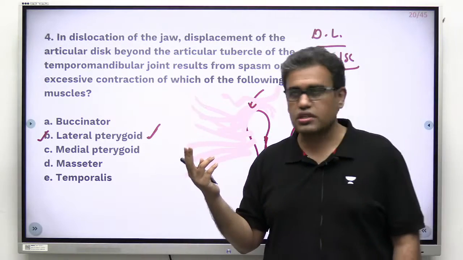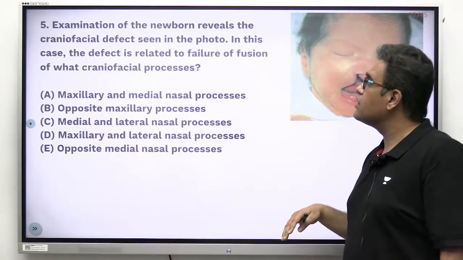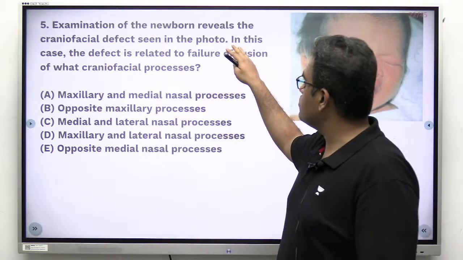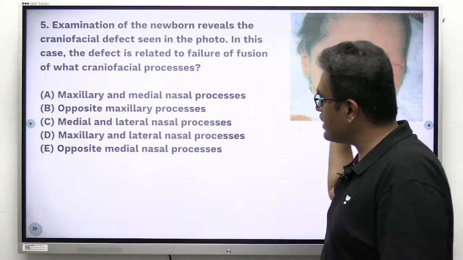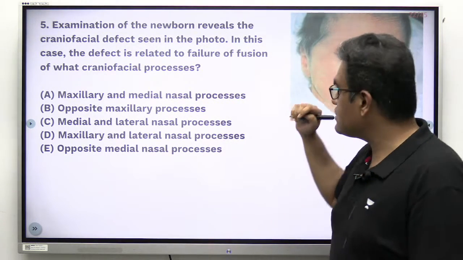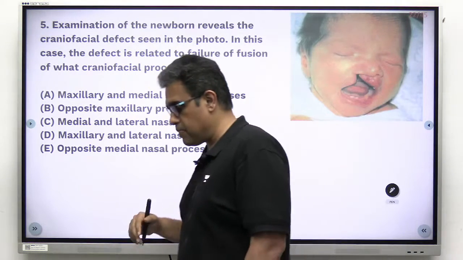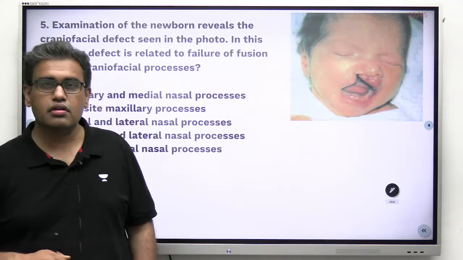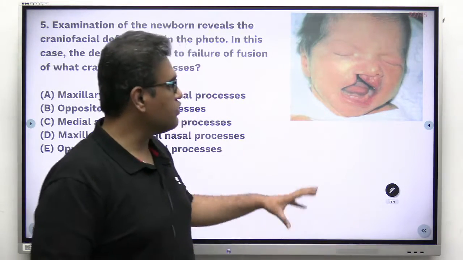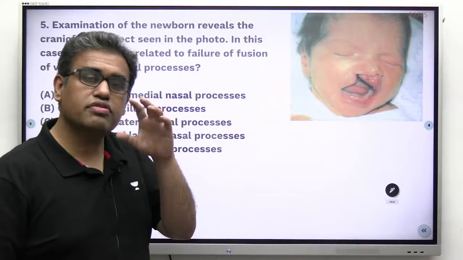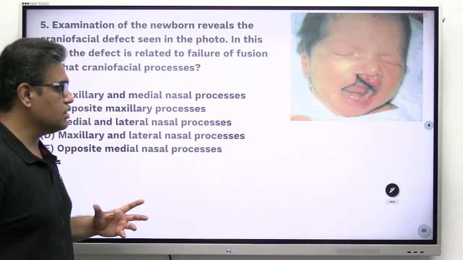Let's see the next question, the fifth question, which goes like this. Here is a picture. Read the question: examination of the newborn reveals the craniofacial defect seen in the photo. In this case, the defect is related to the failure of fusion of which craniofacial process? Look at this pic of the child. There is an abnormality which you can see, and you have to figure out that it is due to failure of fusion of which processes. Theoretically, which processes failed to fuse and led to this?